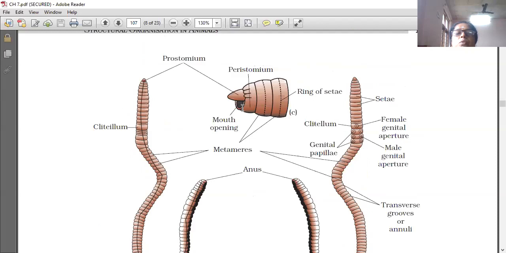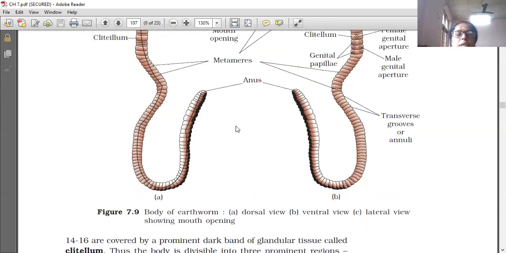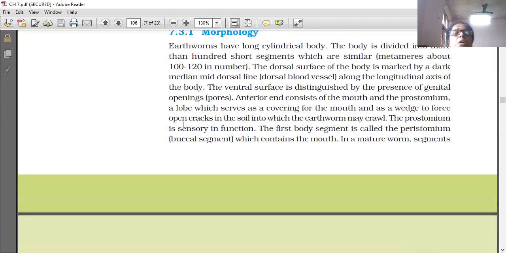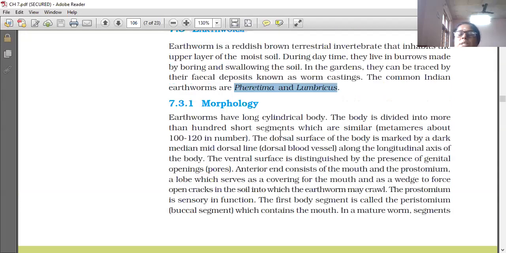Lateral view showing the mouth opening also shown. Three diagrams are shown for the earthworm. Earthworms have a long cylindrical body. The body is divided into more than 100 short segments.